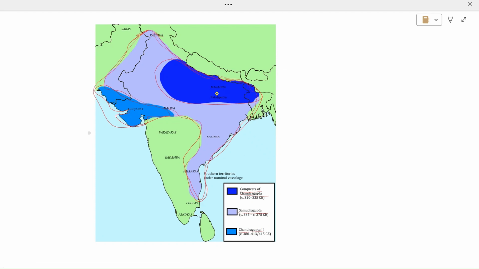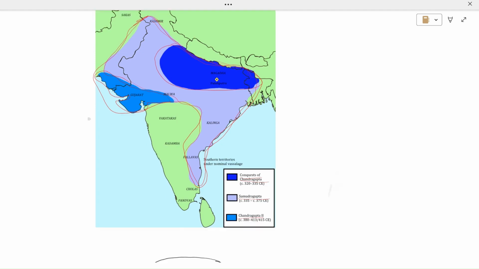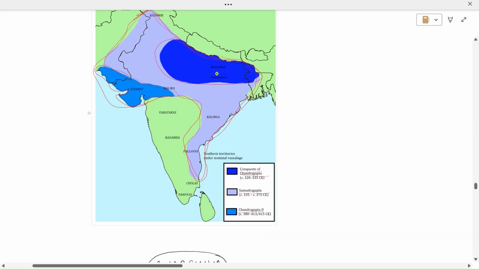Although they had a vast majority of the territory of India under their control, it was still less than the Maurya period. However, because of the Gupta Empire's contribution to other fields, the time period of the Guptas is known as the Golden Age of Ancient India.